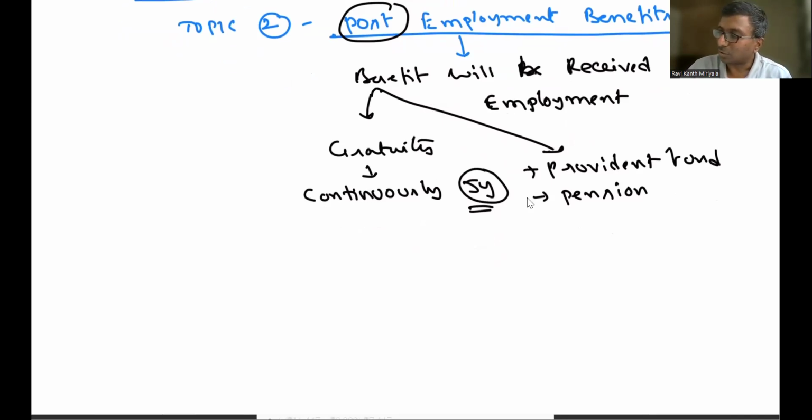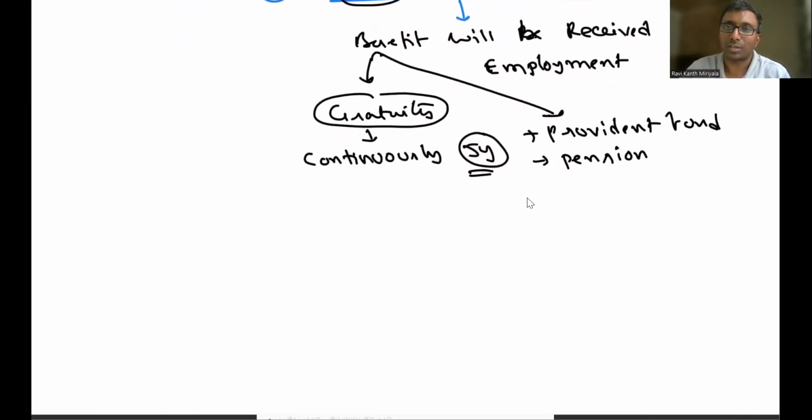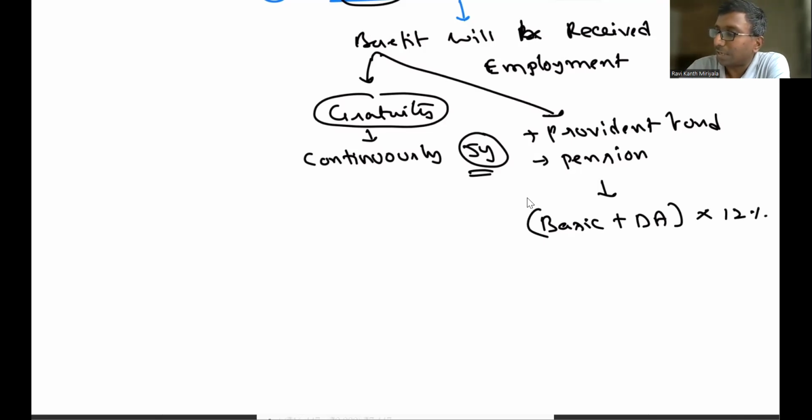Now let's focus on gratuity, which is simpler and easier, and we will be able to complete it faster. With respect to Provident Fund, if you have some knowledge about it, generally the basis is basic plus DA, and on this people compute 12 percent.